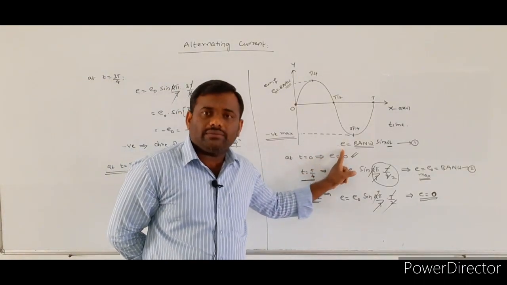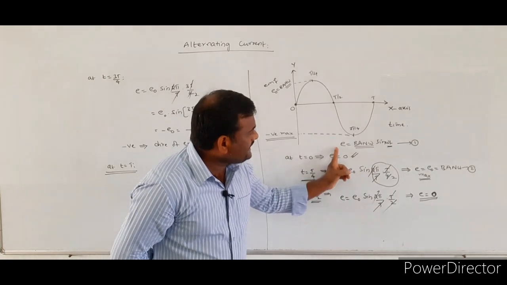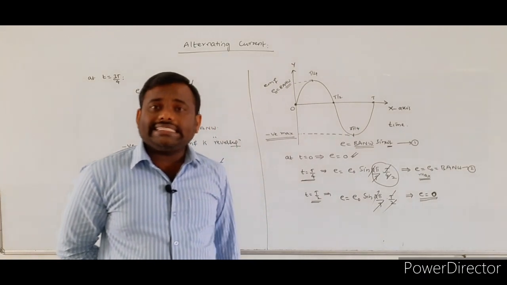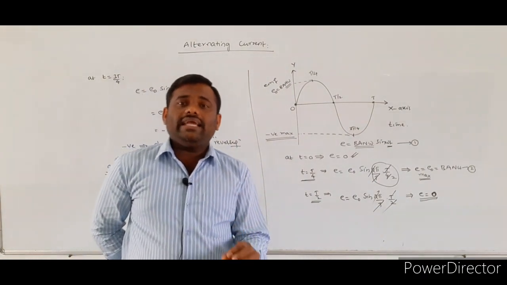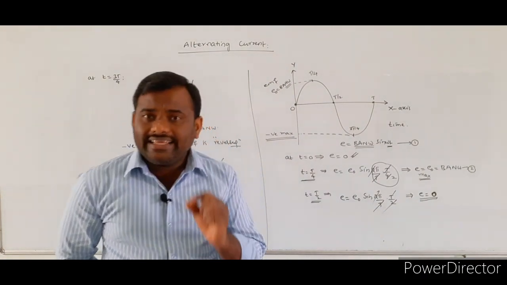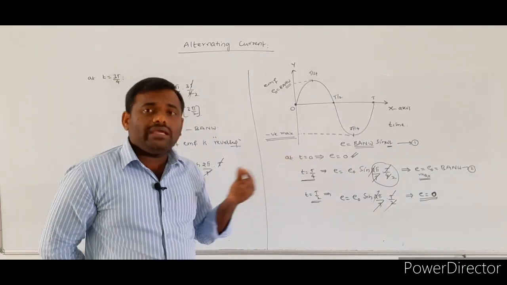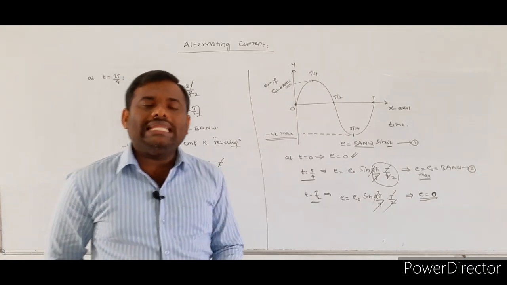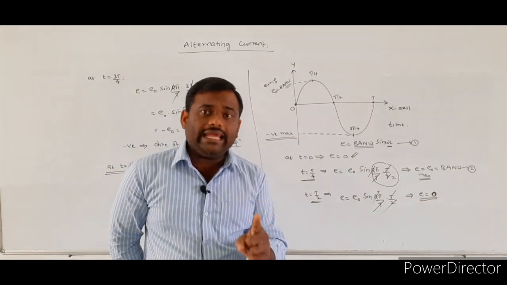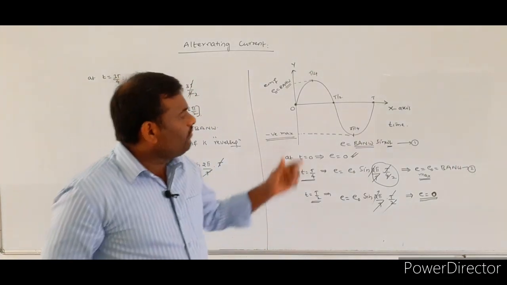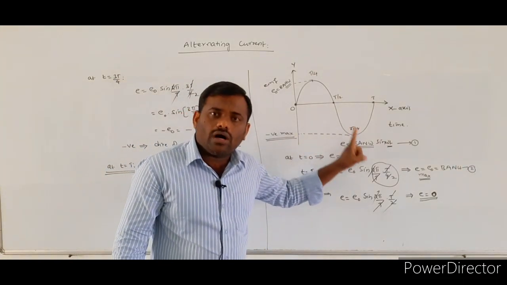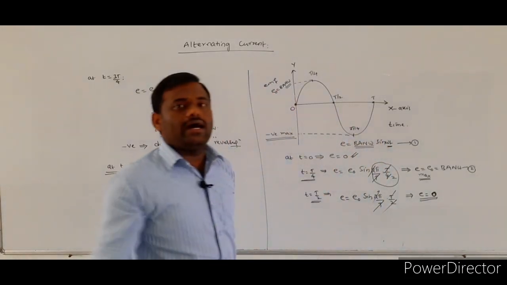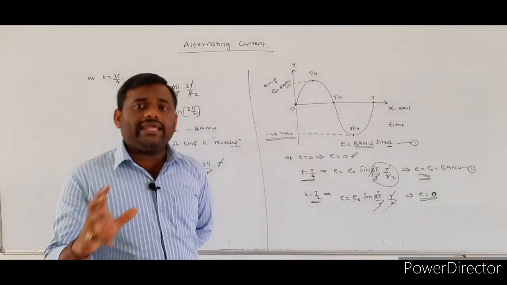So from this we have to understand that by using the AC generator, you got the induced EMF E is equal to BAN omega sin omega t. That is giving the instantaneous EMF. What is the meaning of instantaneous EMF? The EMF that is produced within the coil at a particular instant. And the instantaneous EMF you got from the AC generator is a function of sin omega t.